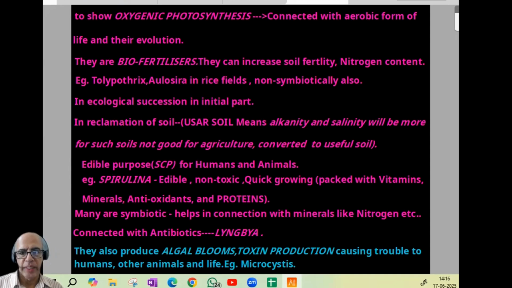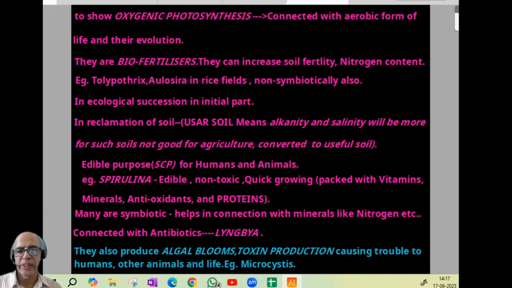In ecological succession, in the initial part they play a role. In reclamation of usar soil, where alkalinity and salinity are high, such soils are not good for agriculture but are converted into useful soil by treating with BGA. Edible purpose: SCP, single cell protein, for humans and animals. A typical example is Spirulina. It's edible, non-toxic, quick growing, packed with vitamins, minerals, antioxidants, and proteins. Many are symbiotic and help with minerals like nitrogen. In certain cyanobacteria, certain antibiotics are produced.